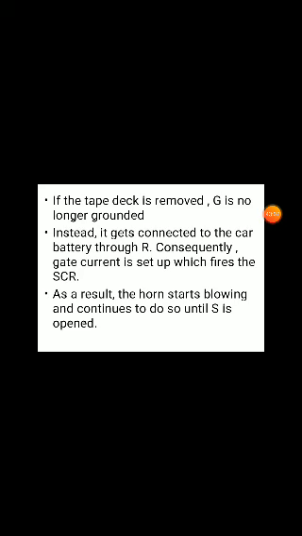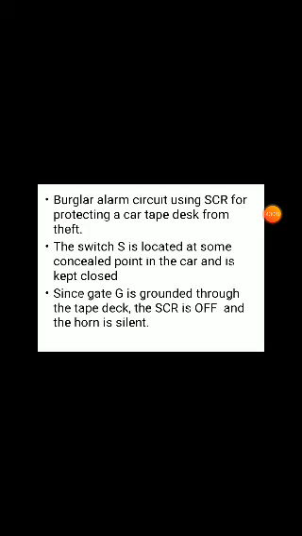Instead it gets connected to the car battery through R. Consequently gate current is set up, which fires the SCR. Once the SCR fires, the horn starts blowing and continues to do so until S is opened. In this way we give the alarm and you can be alerted.